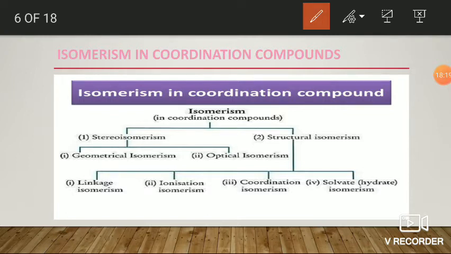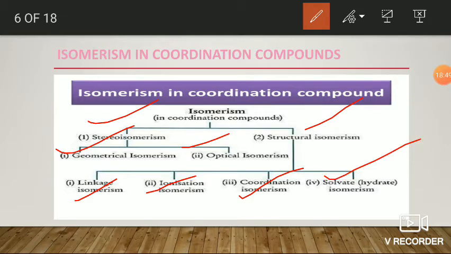if you observe the classification of isomers in the case of coordination compounds, isomerism is classified into two types. They may be stereoisomers or structural isomers. Stereoisomers may be geometrical or optical isomers. Structural isomers may be linkage isomers, ionization isomers, coordination isomers, or hydrate or solvent isomers. Okay, fine. Next,